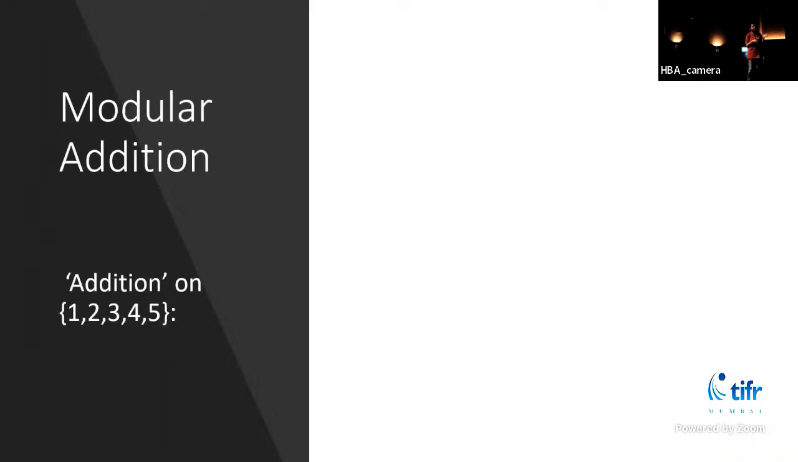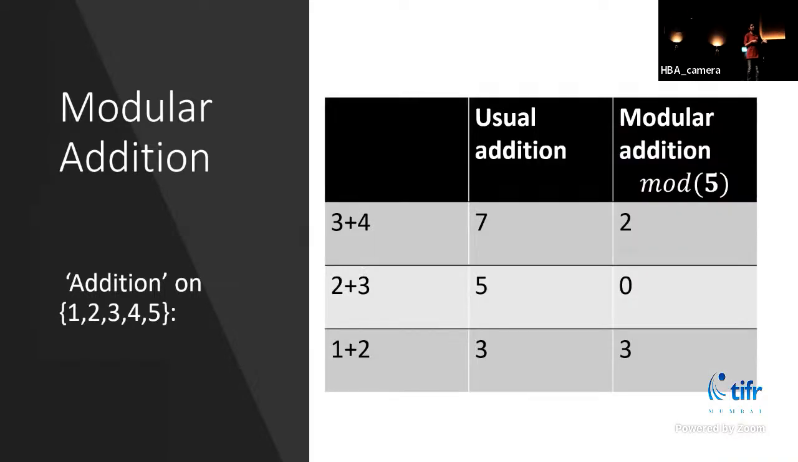So if you lived on a planet that had only 5 hours, you'll do something like addition modulo 5. You'll add the numbers like usual and then compute the remainder modulo 5. So like 3 plus 4 would be 7, and then it will be 2 modulo 5. 2 plus 3 is 5, which is 0. And 1 plus 2 is 3, which remains 3 after dividing by 5.